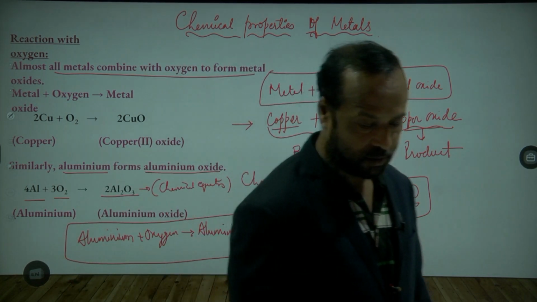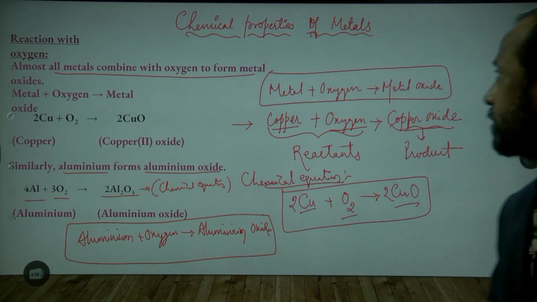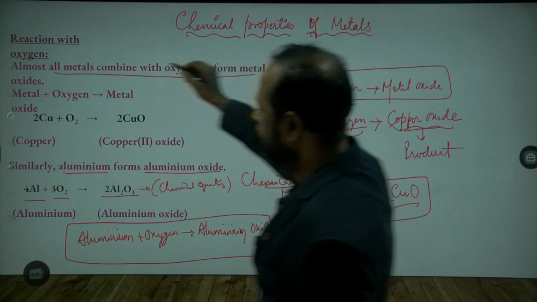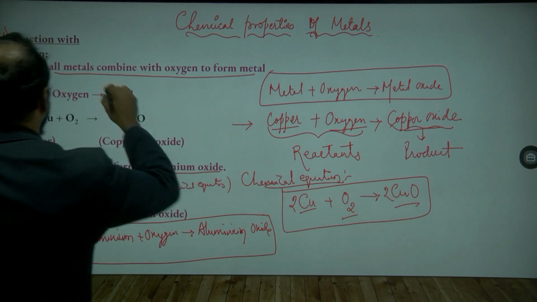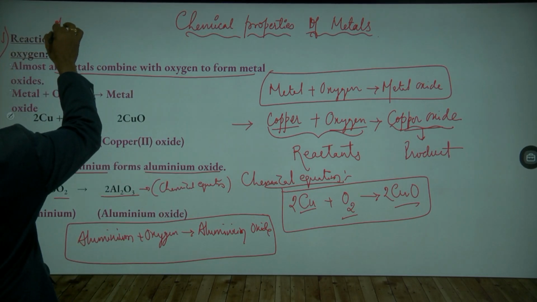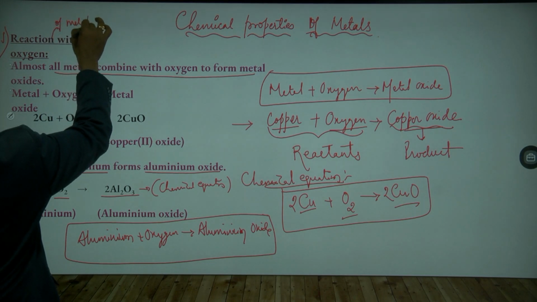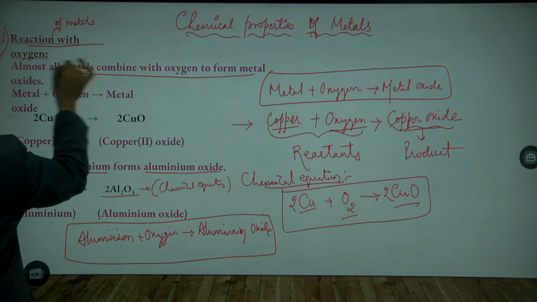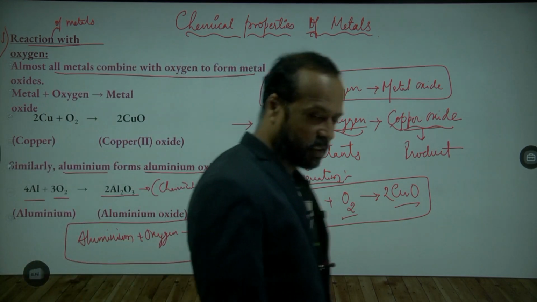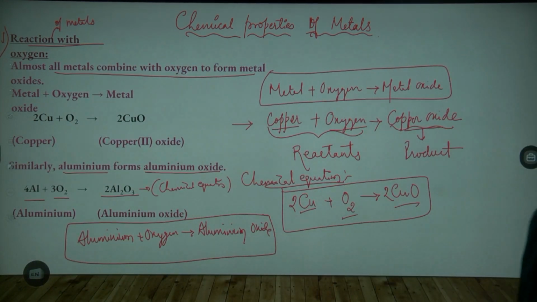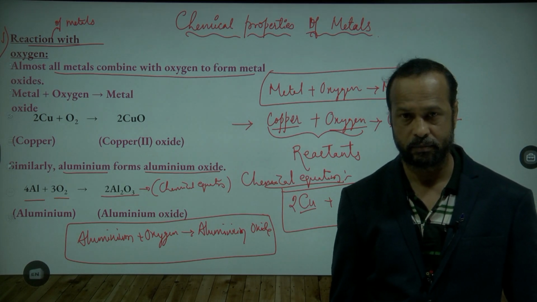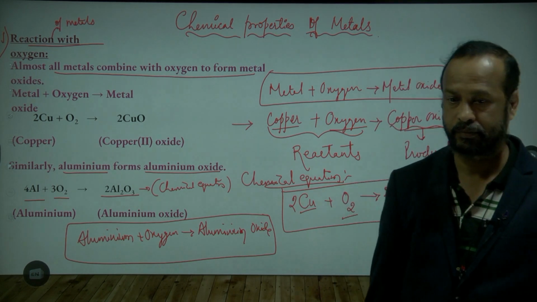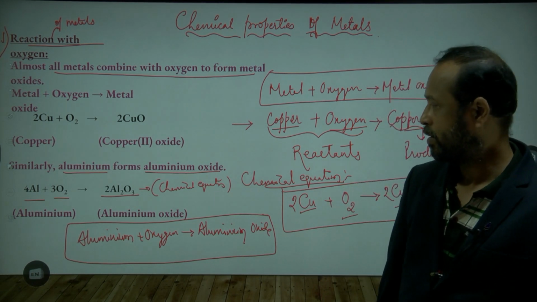Chalo, note down this one. Write the heading: the chemical reactions of metals. This is the first one, reaction of metals with oxygen. This is the heading, reaction of metals with oxygen, and write fast. Completed, sir. Very good.